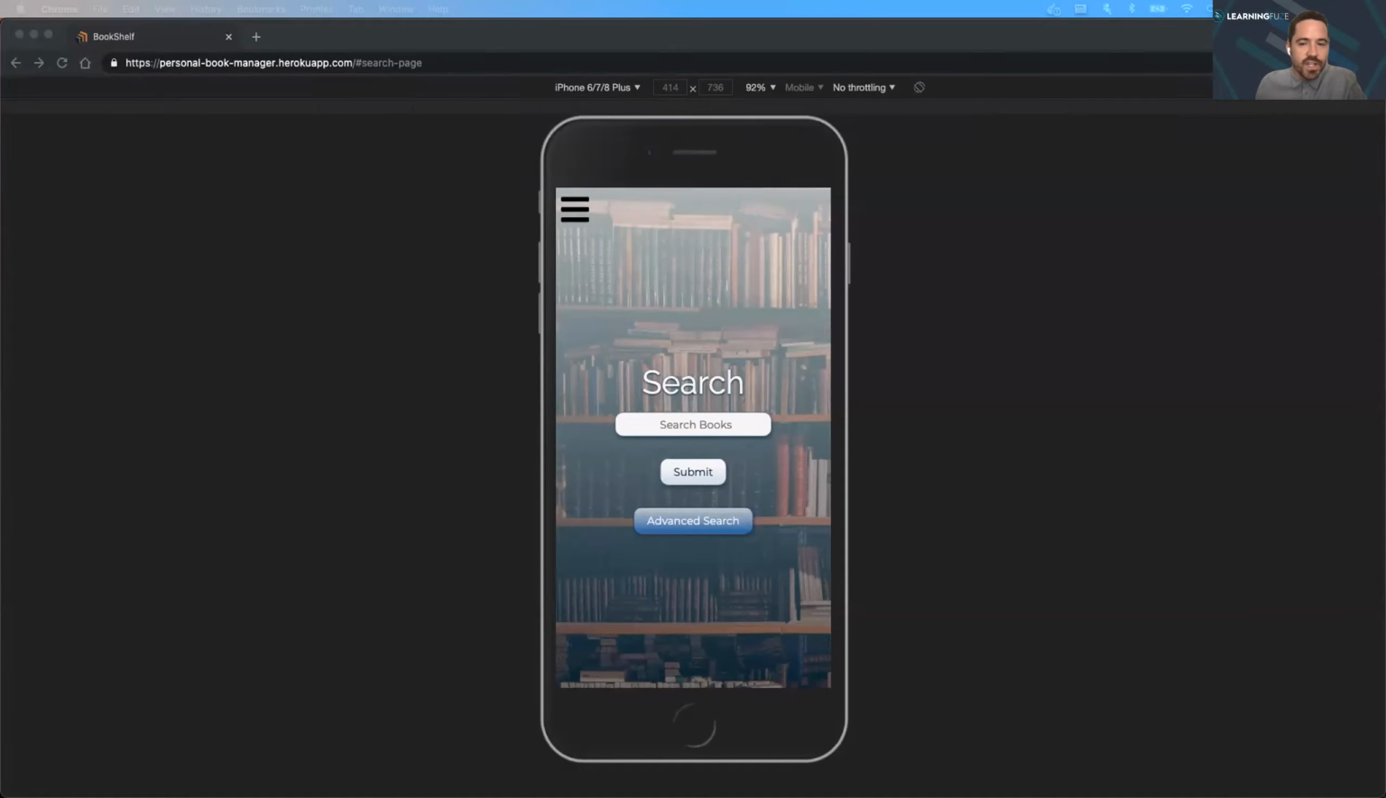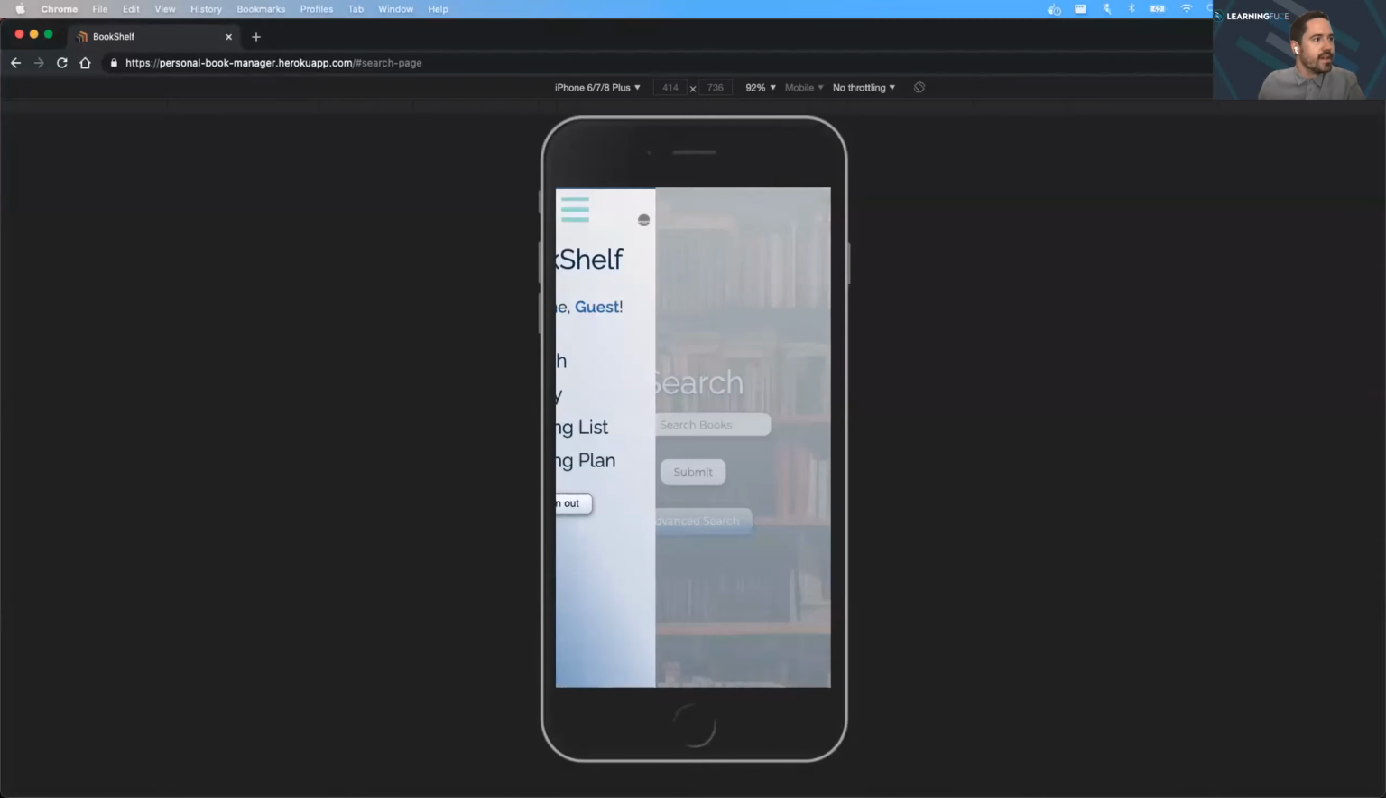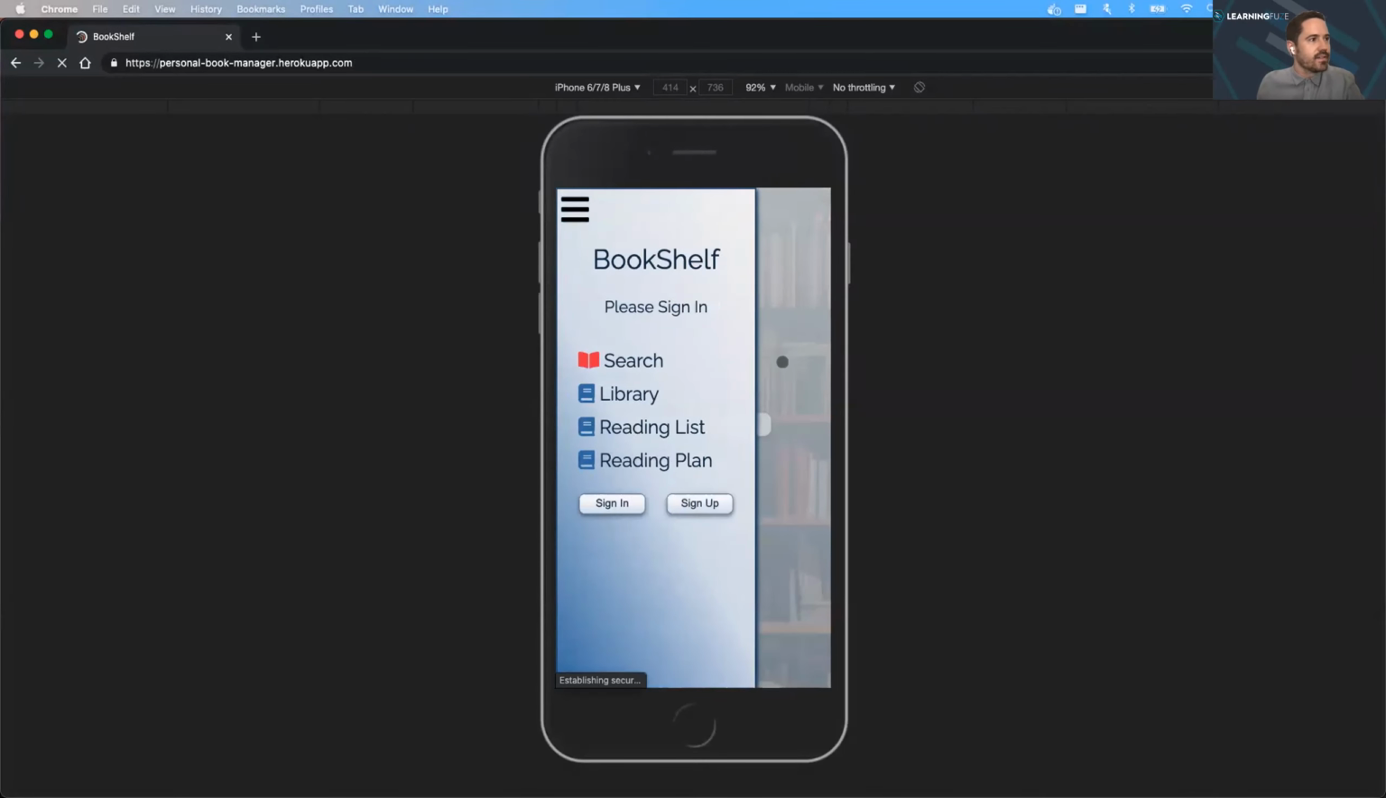Developed in React with Node.js, Bookshelf utilizes a backend server created in Express with a Postgres database that is viewable with the PG Web UI. All right, so let's get started.